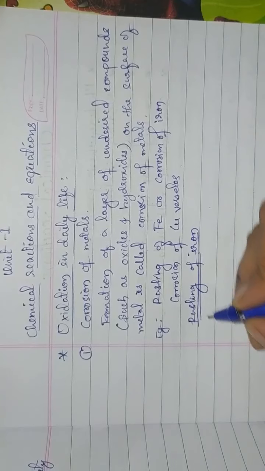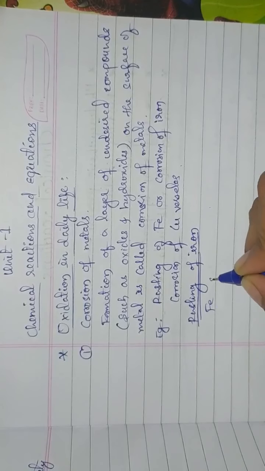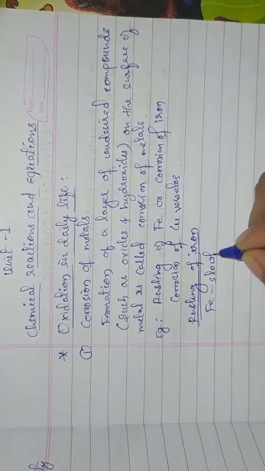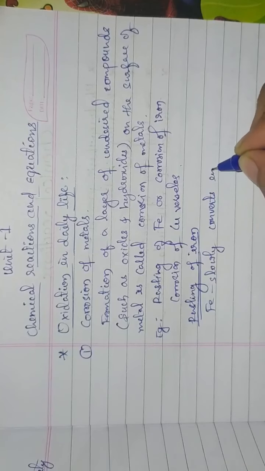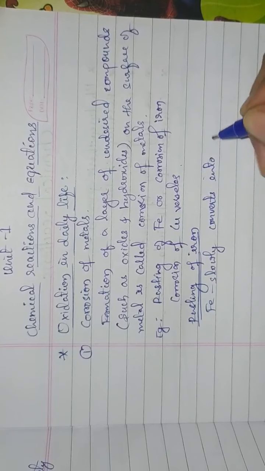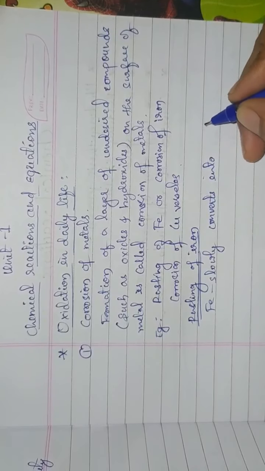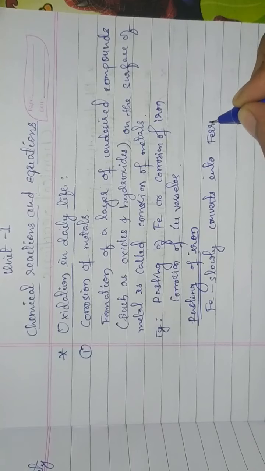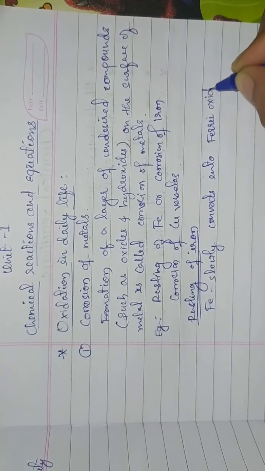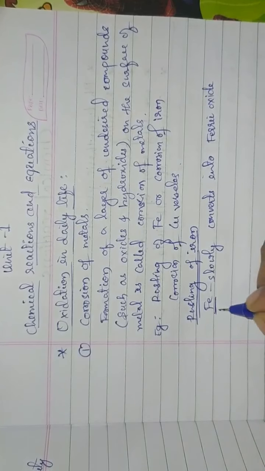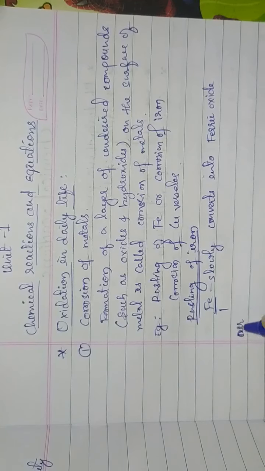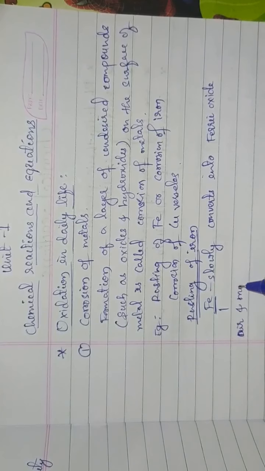here the iron slowly converts into ferric oxide. It is slowly converted into ferric oxide when this iron is exposed to air and moisture.